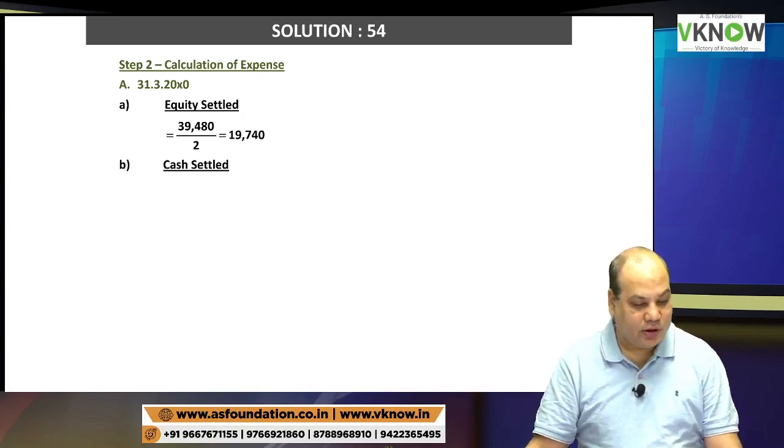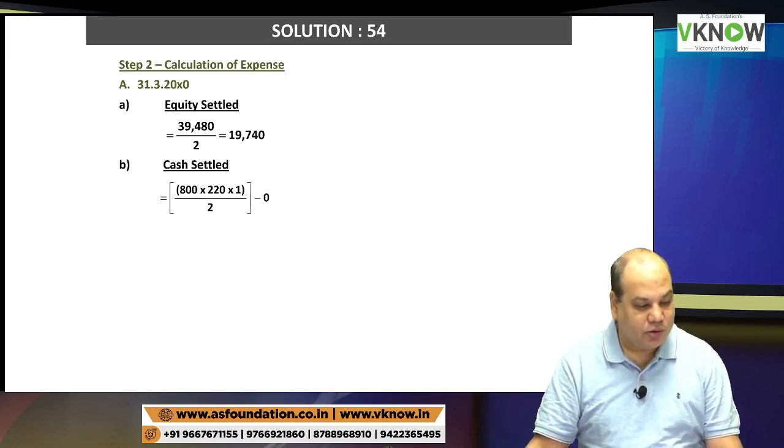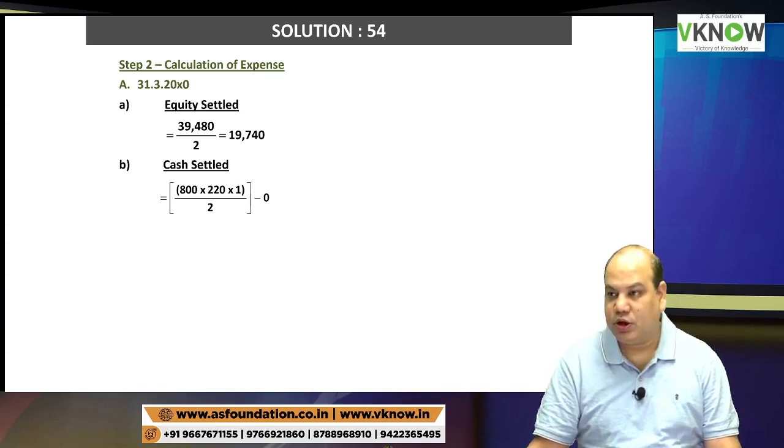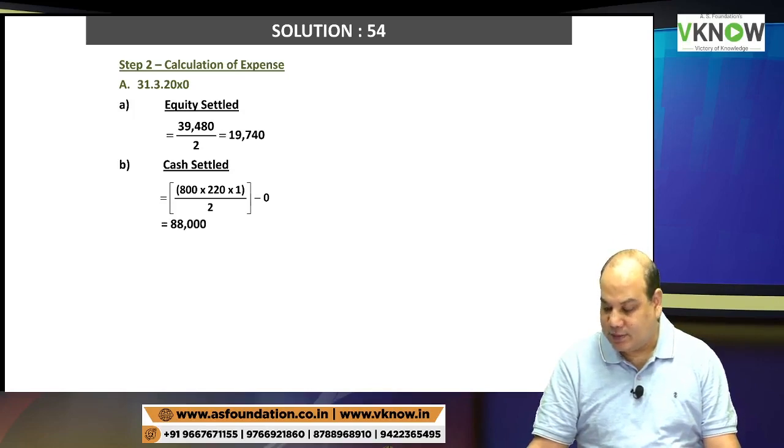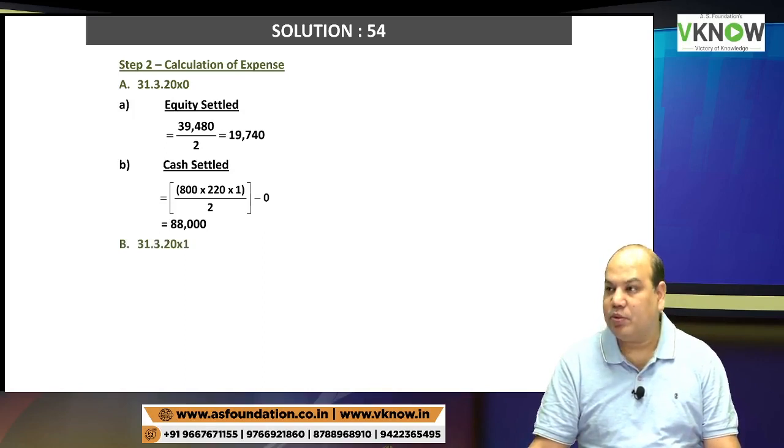And then cash settled. For cash settled, check the fair value at the end of the year, 220. How many cash? If he opts for cash, he will get 800 equivalent. 800 into 220 into 1 by 2. Divided by 2 you have done? 88,000. Repeat it for next year, only 2-year problem.